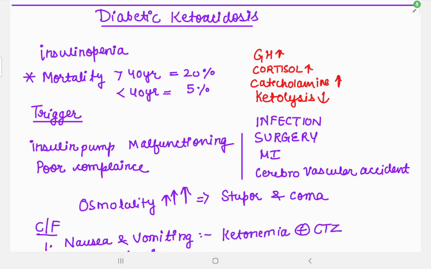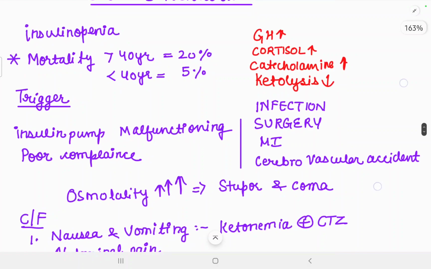Let's talk about diabetic ketoacidosis. Diabetic ketoacidosis takes place more commonly in type 1 diabetes mellitus. In this, there is insulinopenia, which means there is less insulin production. As you all know, in type 1 diabetes mellitus, there is less insulin production, most commonly due to autoimmune causes. There is destruction of the beta cells, T cell mediated immune damage to the beta cells, which results in less insulin production in the body.